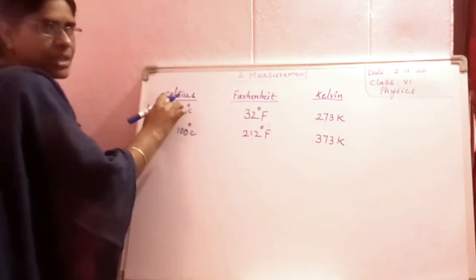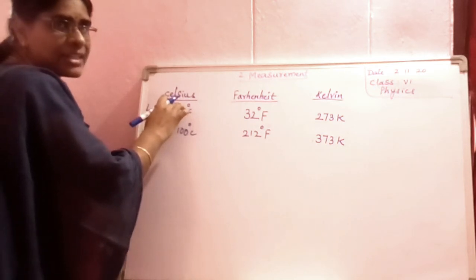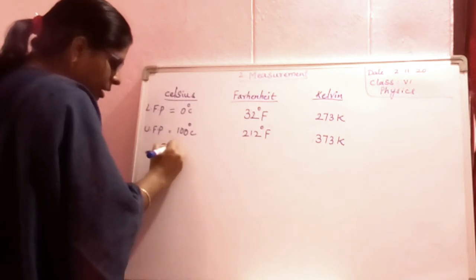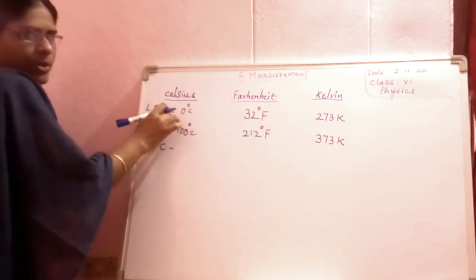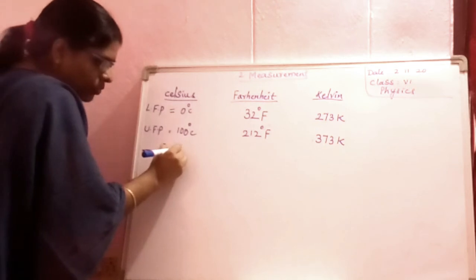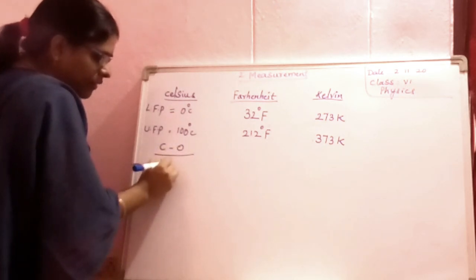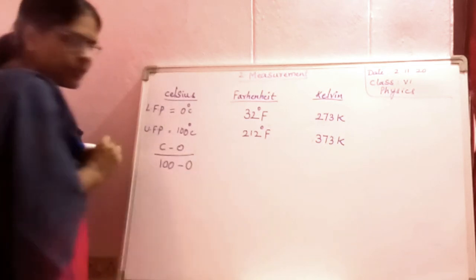This is the Celsius scale or centigrade scale, hence C minus lower fixed point here is 0 by 100, the upper fixed point minus lower fixed point.